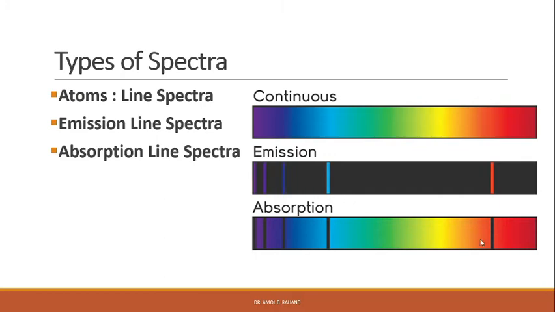The absorbed photons show up as black lines because the photons of these wavelengths have been absorbed and do not show up, right? Because of this, the absorption spectrum is the exact inverse of the emission spectrum.